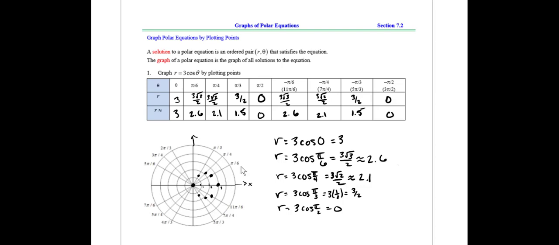And again, 0 when we get to negative pi halves. So when we're at the negative pi halves angle along the negative y-axis there, in that direction we get R equals 0. We just mark the point at the origin. We're going 0 distance from the origin. And hopefully we can see what we have here is really just it appears to be just a circle.